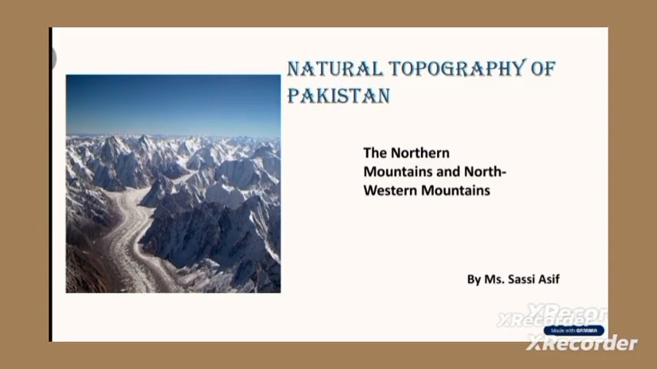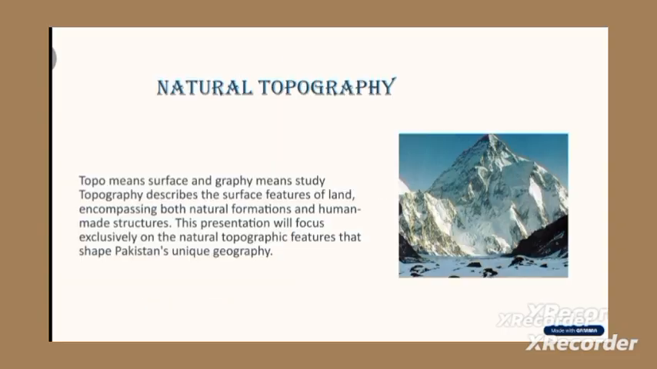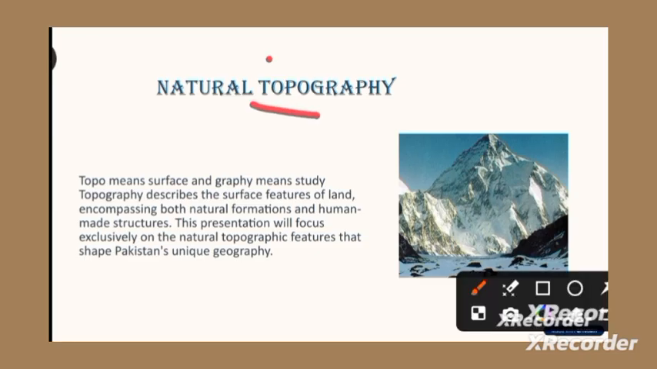Let's start with our topic, natural topography of Pakistan. And for that, let's break down the word topography. Topo means surface, whereas graphy means to study, right? So altogether, topography describes the surface features of land. The surface features include both the natural formations by Allah subhanahu wa ta'ala and the human-made structures also.